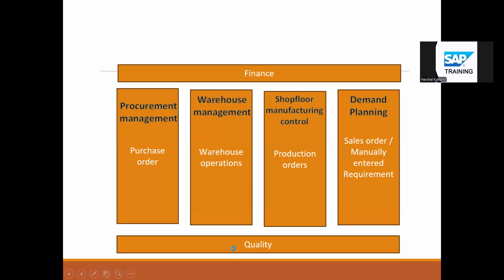And quality is a touch base point everywhere. You need to inspect the goods when you receive them. You need to inspect the goods which you have produced. And just before shipping to the customer, you might need to do some quality checks. And finance, of course, will ensure that the accounting entries are correct. It will generate the accounts receivable so that you know how much you're expecting to receive from customers. You will know how much you need to pay to your vendors. Everything will be managed by the finance team.